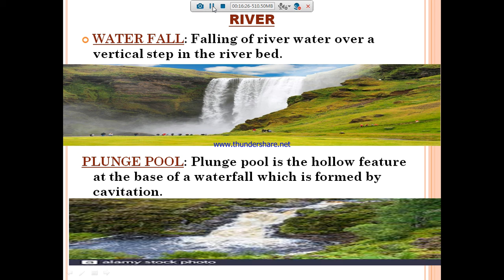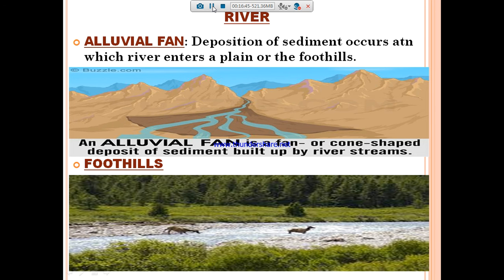And waterfall. The falling of river water over a vertical step in the riverbed is called the waterfall. A plunge pool is a hollow feature at the base of a waterfall which is formed by the cavitation. Alluvial fan means deposition of sediment that occurs where a river enters the plain or the foothills.